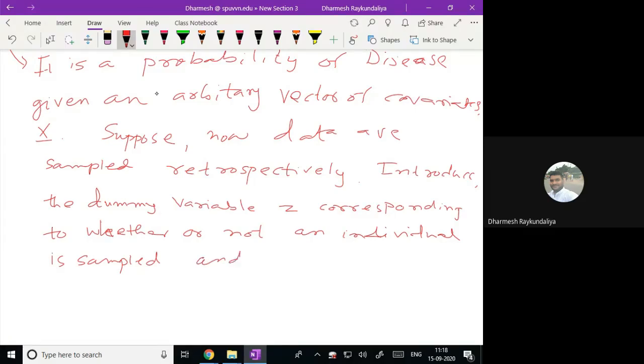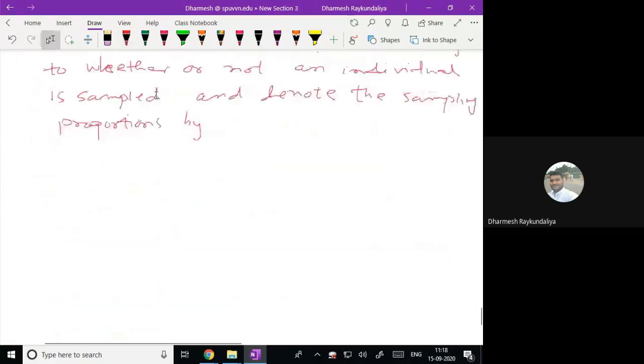And denote the sampling proportion by, let us say, pi 1. It is the probability Z is equal to 1 given D. That means the individual is sampled from the disease group; उसमें से आपने जो बंदे को सैंपल में सिलेक्ट किया है उसकी प्रोबेबिलिटी क्या है, pi 1.